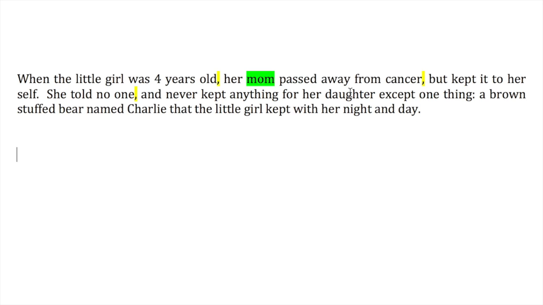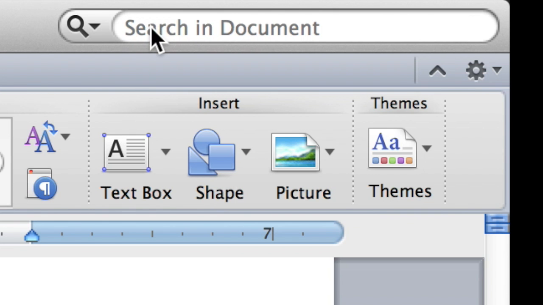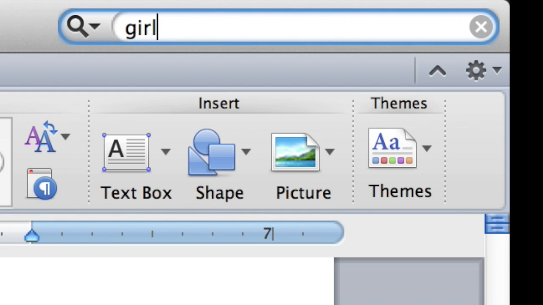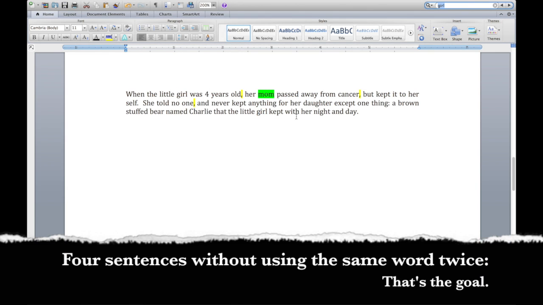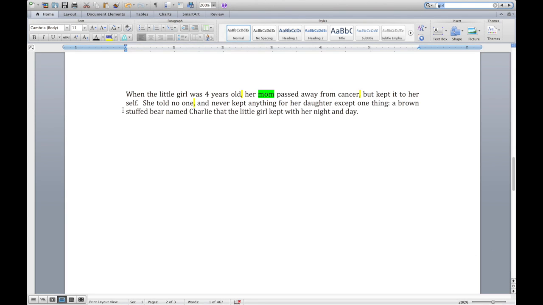If you want to look for words that you may use over and over and over again, take a look up on the top right. See this search in document window? Click it. If I type in the word "girl," watch what happens. See, I've got a couple of girls, and we want to see if we can go 4 sentences without using the same word twice to give us some sentence variety. What's missing from this introduction? What don't we know about the little girl? We don't know her name, do we?